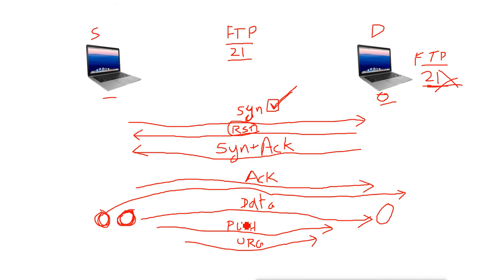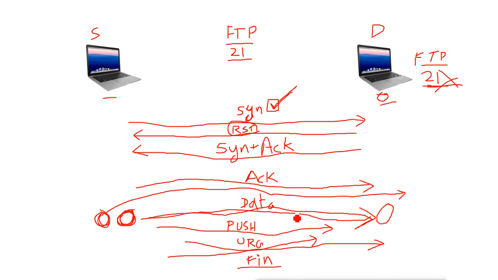Now when the communication is finished, when the source machine has finished sending all the data and has no more data to send, the source machine has to indicate to the destination machine that it has finished sending the data. Otherwise the destination machine will keep waiting for the data and keep the connection open. So for that the source machine will send a flag called finish, the FIN flag. It sends the TCP packet with the FIN flag set. Now FIN means finish. I am done with the data, I don't have any data to send.